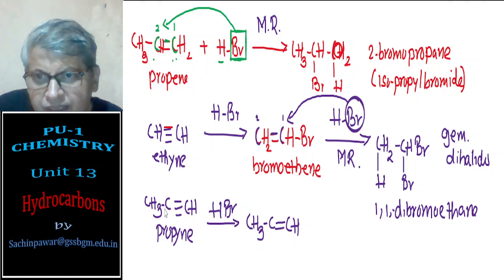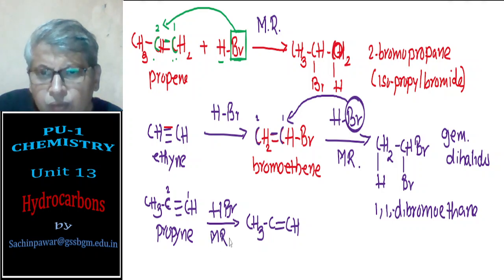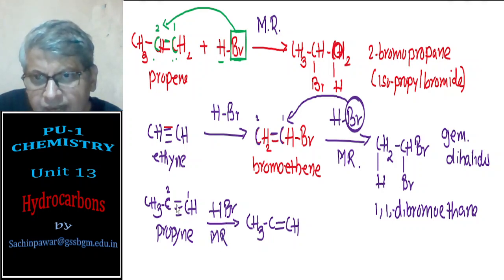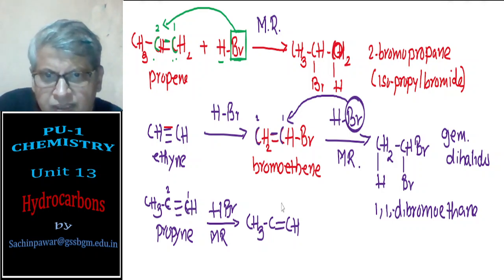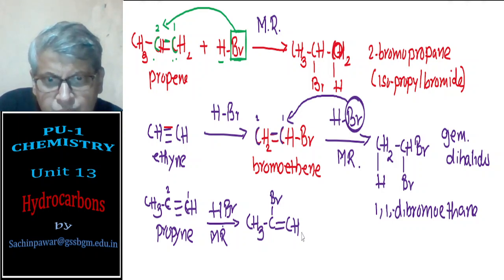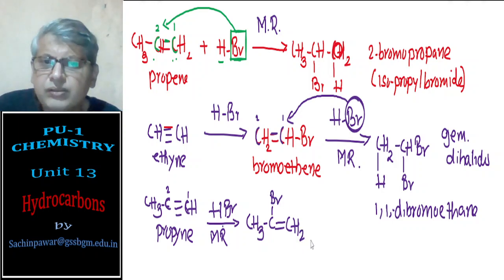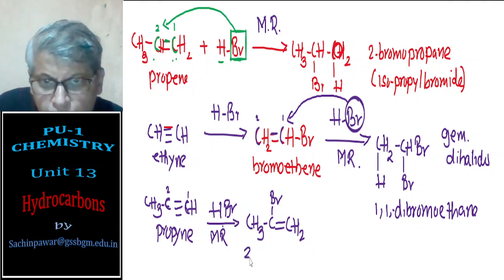Here, according to Markovnikov rule, Br should go to that carbon atom which has the least number of hydrogen. This carbon has only one hydrogen and this carbon does not have any hydrogen. Therefore Br goes to carbon number 2 and H goes to carbon number 1. So I will get 2-bromopropene.